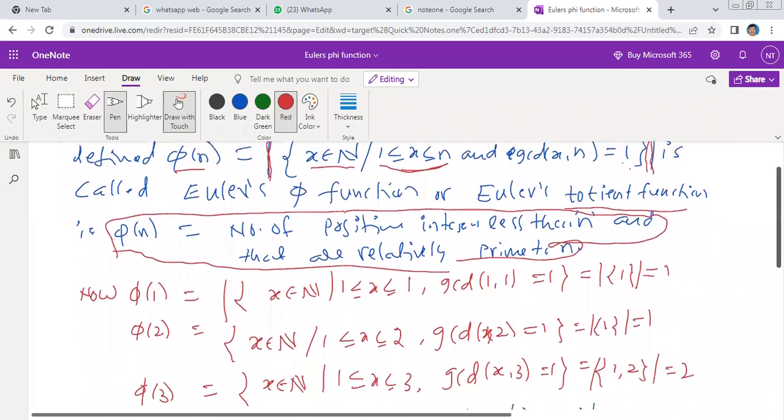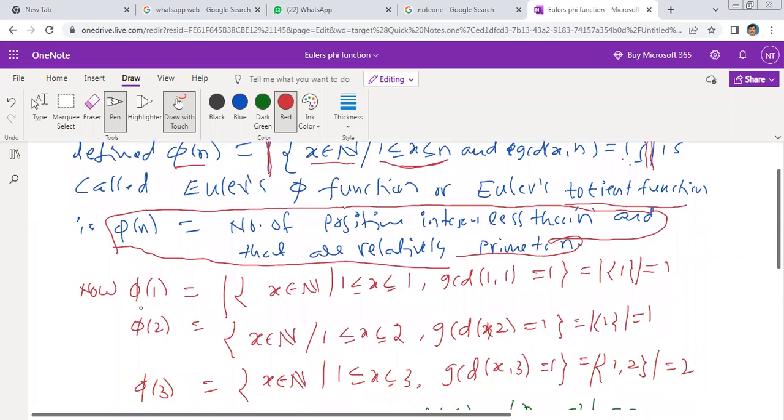For example, what is pi of 1? Here n is equal to 1. Pi of 1 means the set of all natural numbers x belonging to N, with 1 less than or equal to x less than or equal to 1, and GCD of x comma n. GCD of x comma 1 is equal to 1. How many possibilities are there?